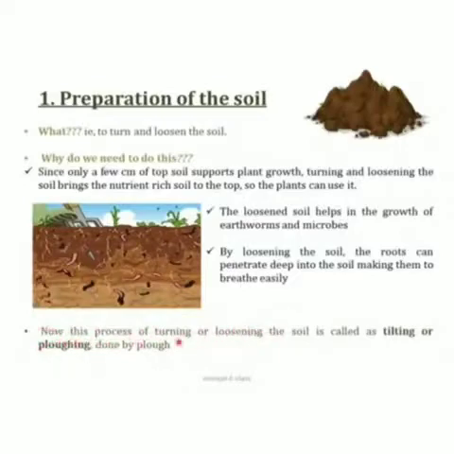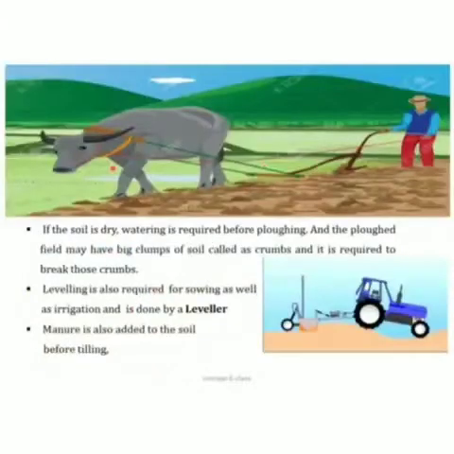Ploughing or tilling is a process of turning or loosening the soil, and this is done by a plough which is made of wood. We will discuss this plough in the next slides. This is a process of ploughing. See this, how we turn and loosen the soil with the help of the plough.